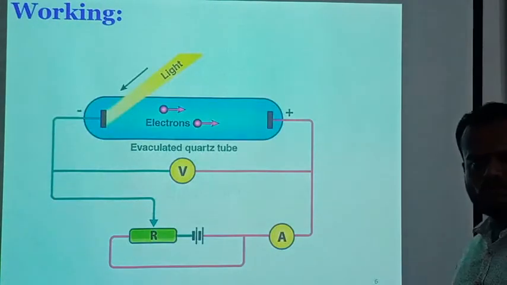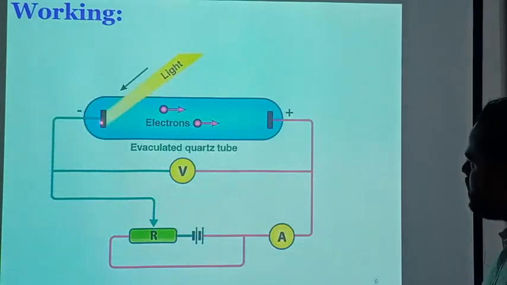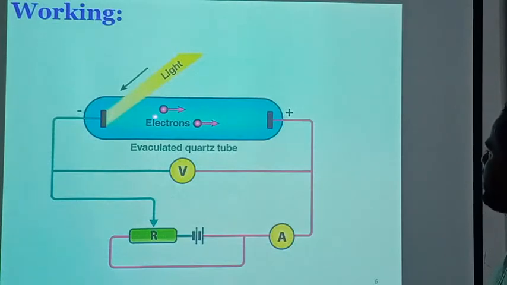Then the working of the photoelectric effect: when a photon or light is incident on a metal plate, we often call it an emitter because it emits the electrons. When a photon is incident on this metal plate, that metal plate ejects electrons, and those electrons are attracted towards the positive plate because electrons have negative charge.